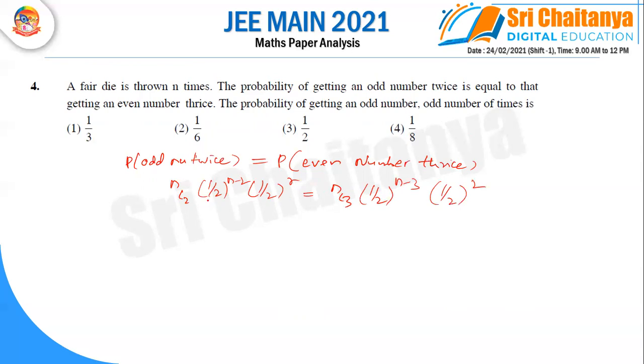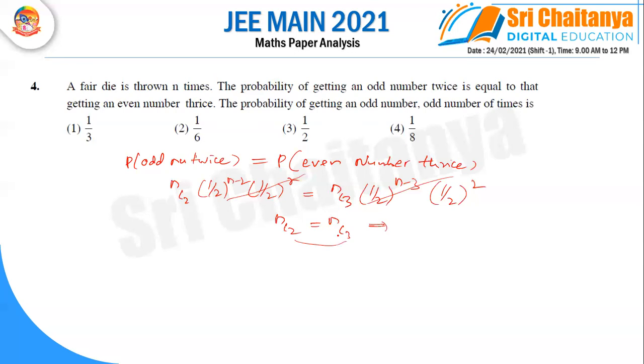So when the bases are equal, the powers should be added. So these two values will get (1/2) whole power n, since a fair die is thrown n times. So you can get (1/2)^n on the left side and the right side also. Then finally, nC2 is equal to nC3. It is in the form nCr equal to nCs.